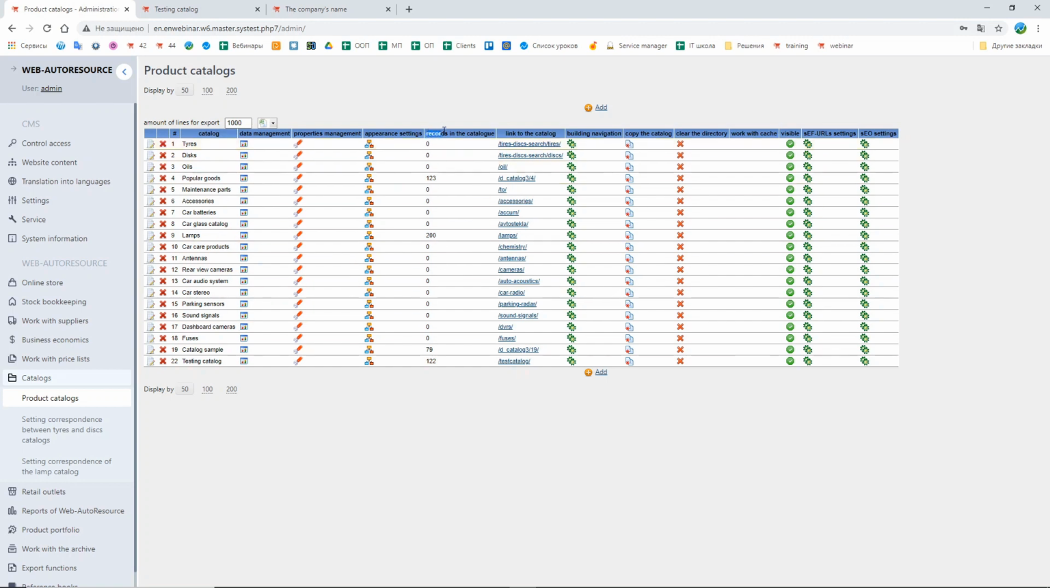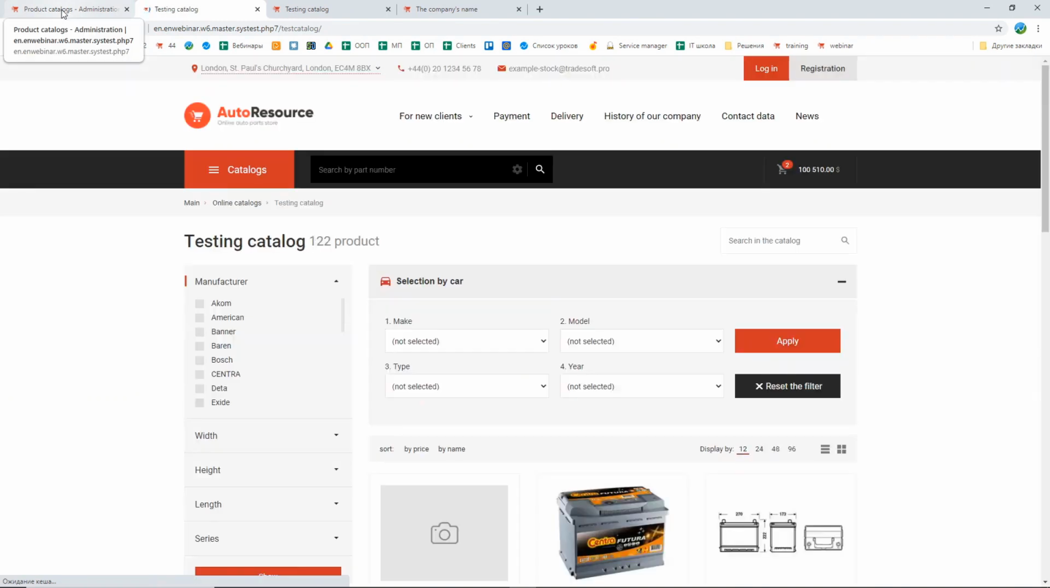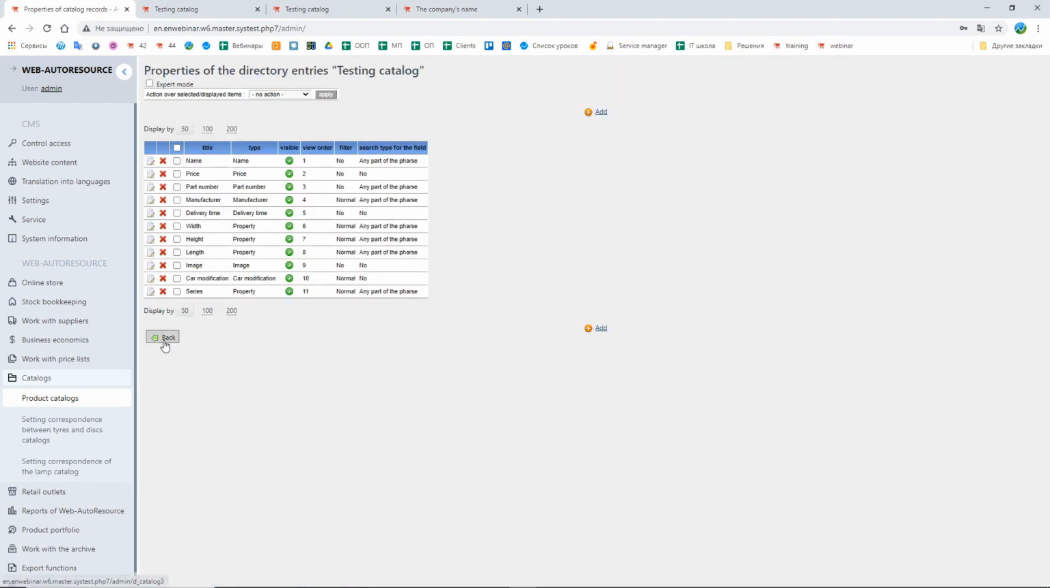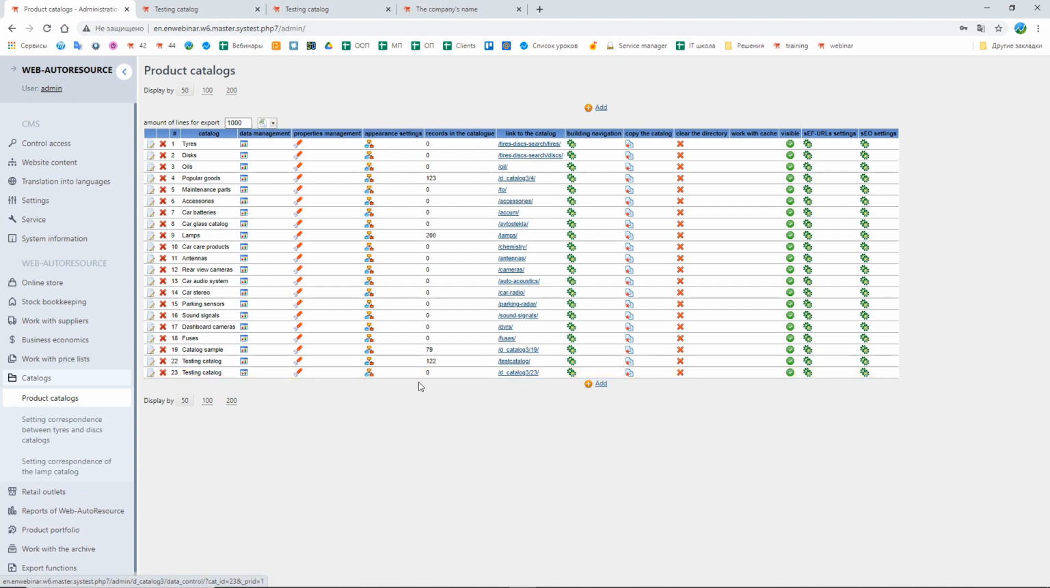Here you can see how many records the catalog has, how many items it has inside, and the link to the catalog. You can always change the name of the link. Here we have the option of building the navigation. Here we can copy the catalog. If we copy the catalog, the system will automatically create a random link to the catalog, so they are not similar to one another, and copy its properties. The data from the catalog will not be copied.